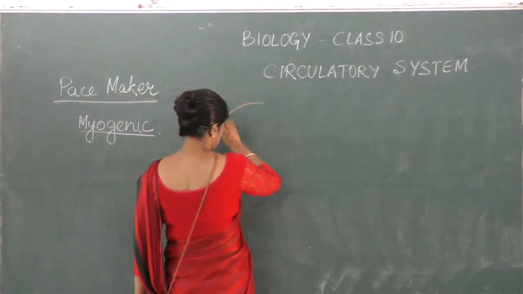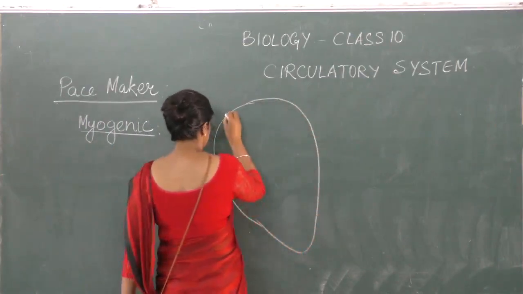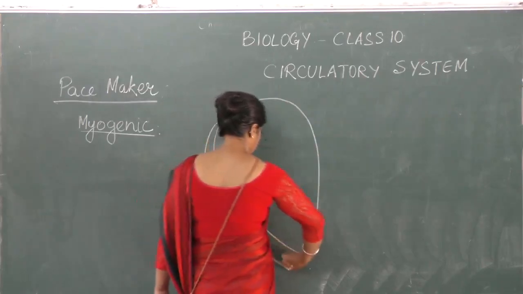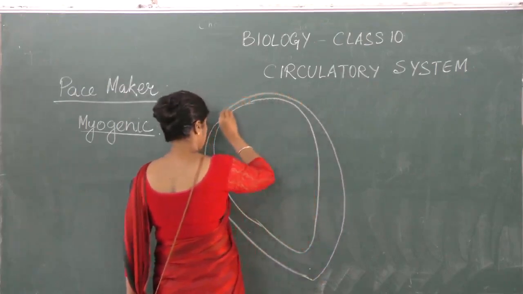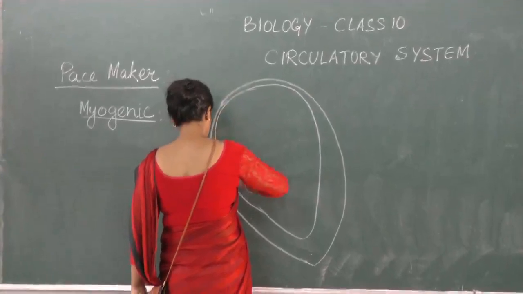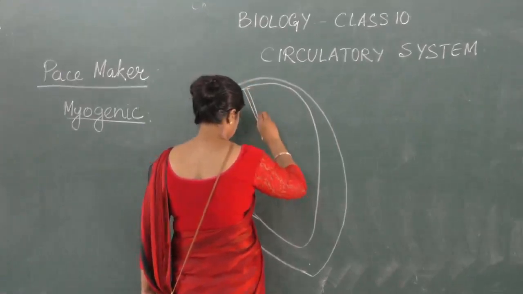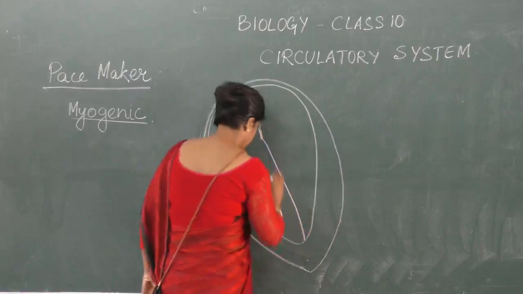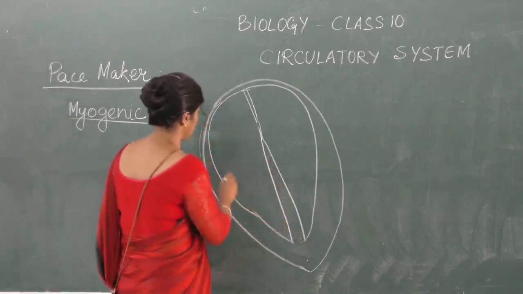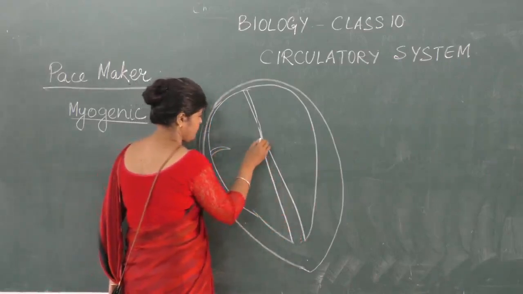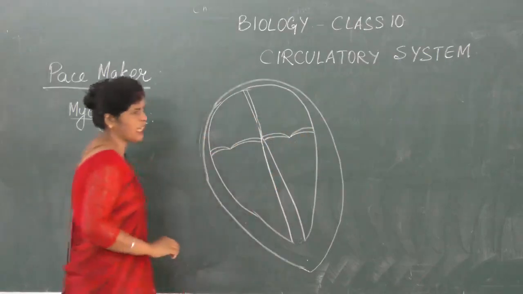In the heart, this is a diagrammatic representation of the heart. This is the heart muscle where the auricular muscle is thin and the ventricular muscle is thick. This is the auricular septum and this is the ventricular septum. Now, this is the tricuspid valve. This is the bicuspid valve. We are not showing anything else.